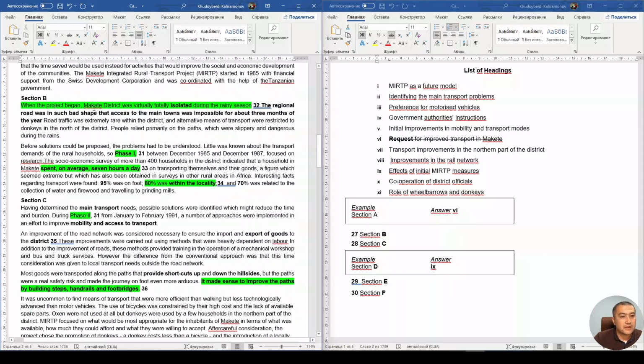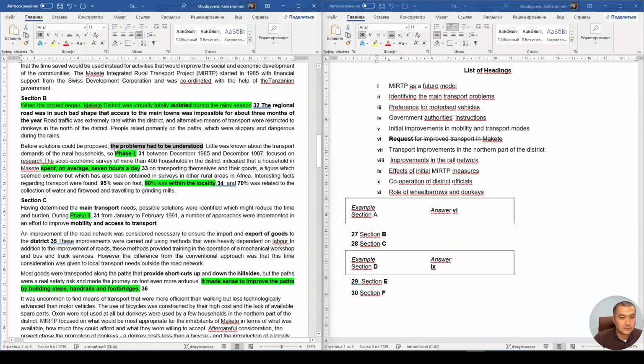When the project began, Makete district was virtually totally isolated during the rainy season. And there was some problem here, impossible to just get through here. I mean, people relied primarily on the paths, which were slippery and dangerous during the rains. Before solutions could be proposed, problems had to be understood.